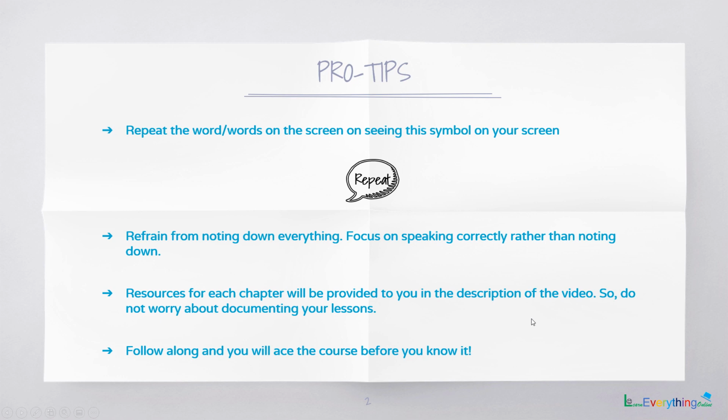So here are a few tips to continue throughout the course. Whenever I teach something, the word or the phrase will appear on the screen in English and a Spanish translation of the same will appear on the screen, followed by this symbol. Whenever this symbol appears on your screen, you have to repeat the Spanish translation of the same.